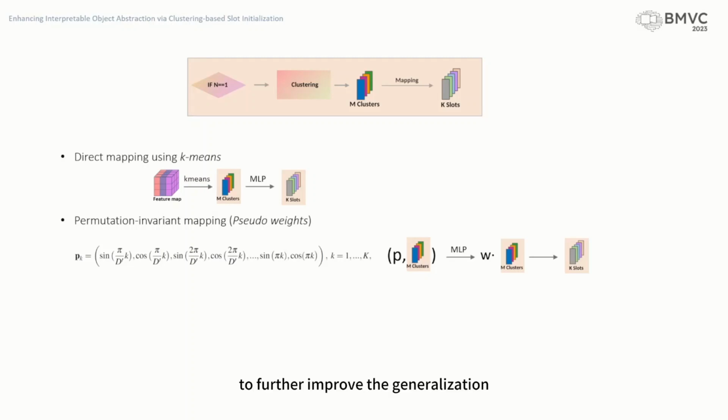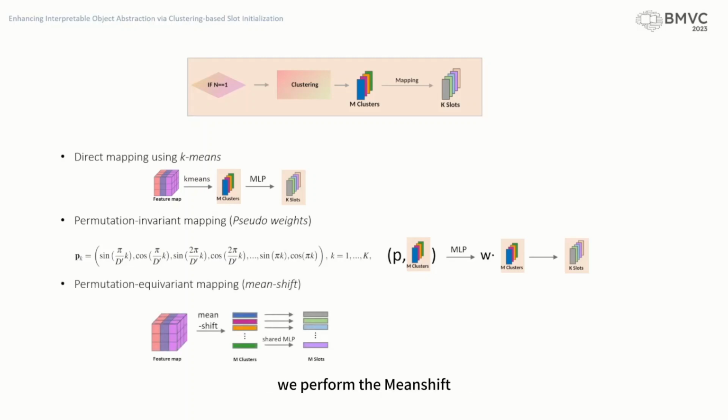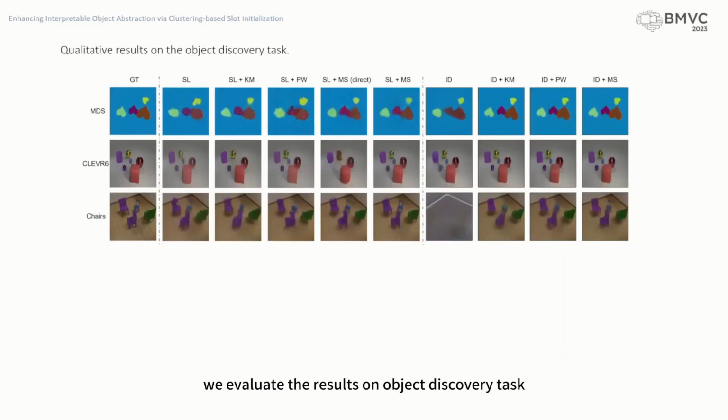To further improve the generalization, we perform the mean-shift clustering algorithm over the feature space to determine the number of cluster centers without predefining it. A shared mapping layer is then applied to initialize the slots based on each cluster respectively. Thus, it is permutation equivariant since the order of slots changes correspondingly with respect to the order of the cluster centers. We evaluate the results on the object discovery task.